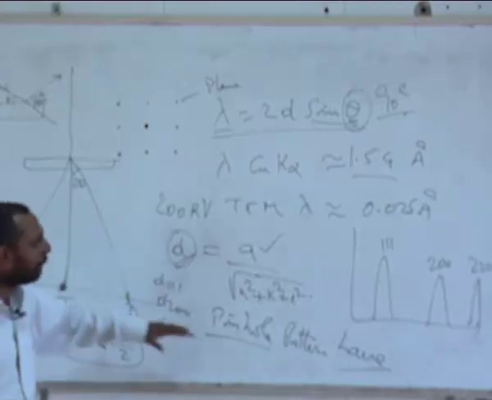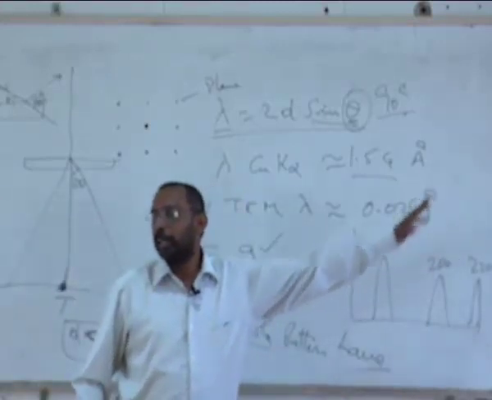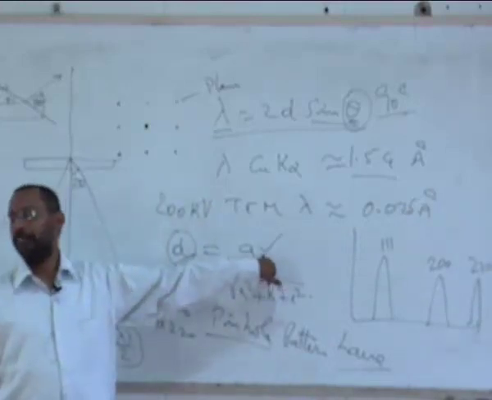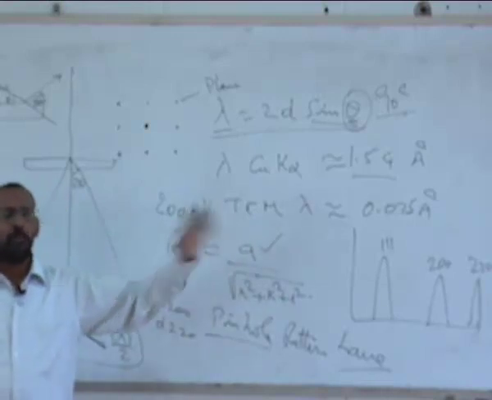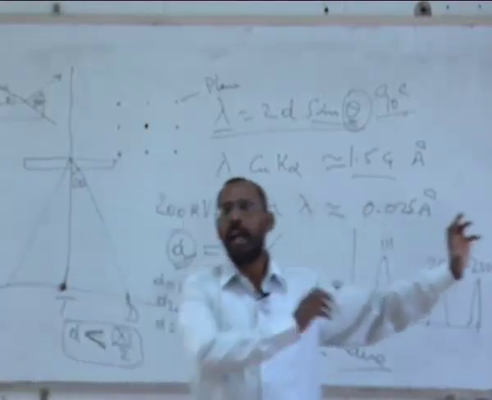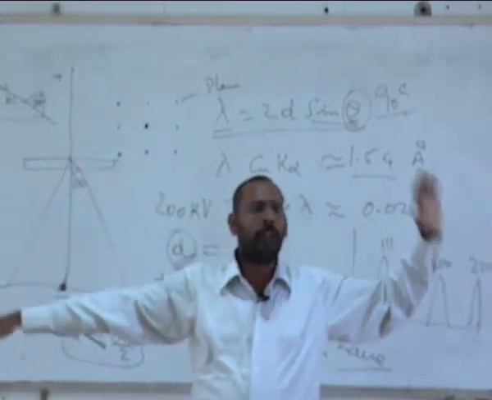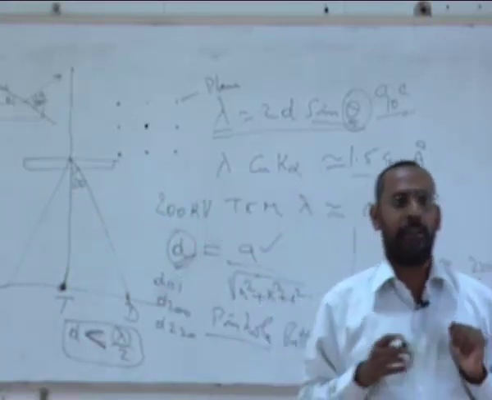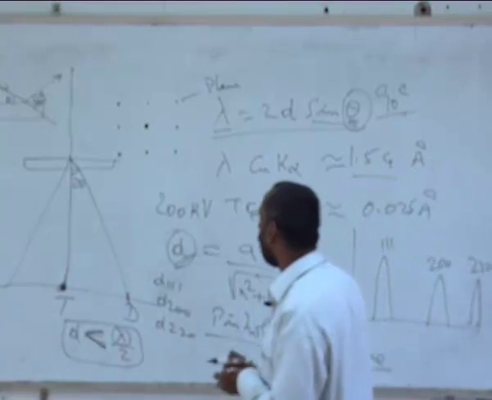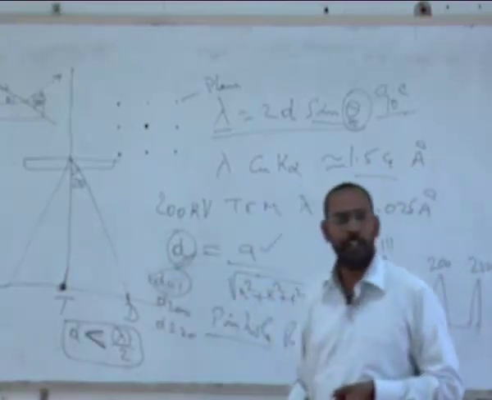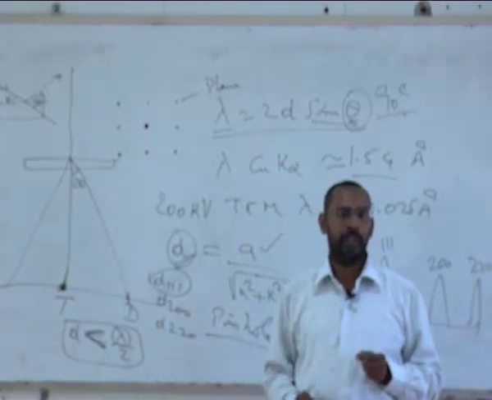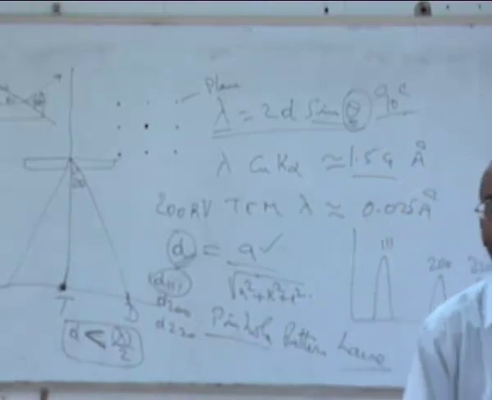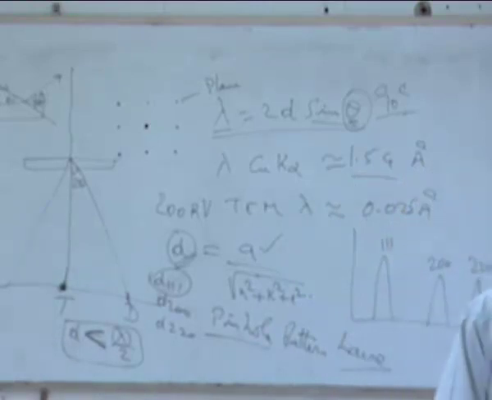So how many peaks I will be able to see in my diffraction pattern depends on this lambda, and not only on lambda, it also depends on my A. If I have two crystals, both FCC, let us say one is aluminum and another is platinum, both have different lattice parameters. For the higher lattice parameter, D of the 111 will be larger. As a result, which one will show me more peaks, the sample with a higher lattice parameter or the sample with a lower lattice parameter?